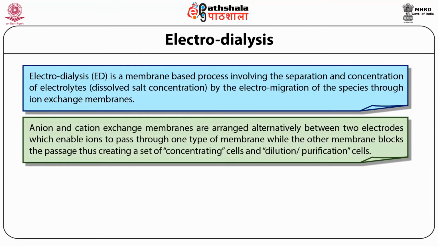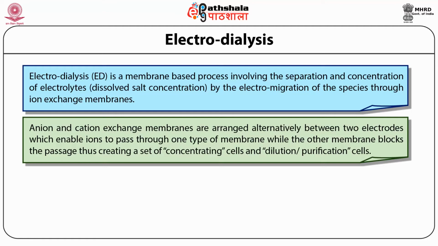Anion and cation exchange membranes are arranged alternately between two electrodes, which enable ions to pass through one type of membrane while the other membrane blocks the passage, thus creating a set of concentrating cells and dilution purification cells.